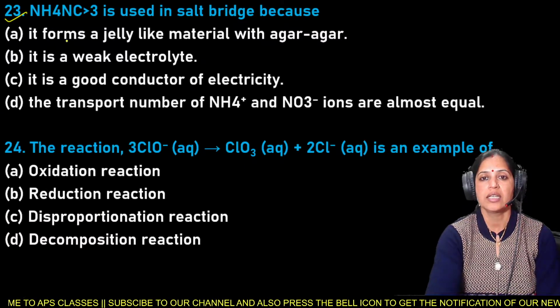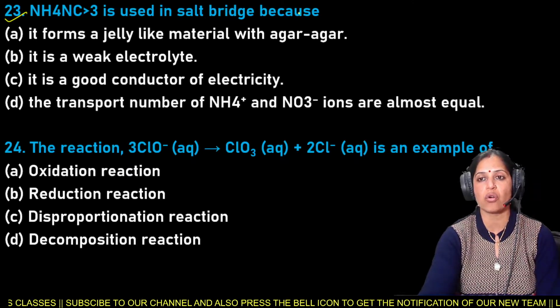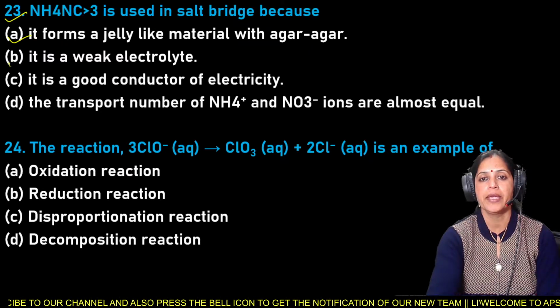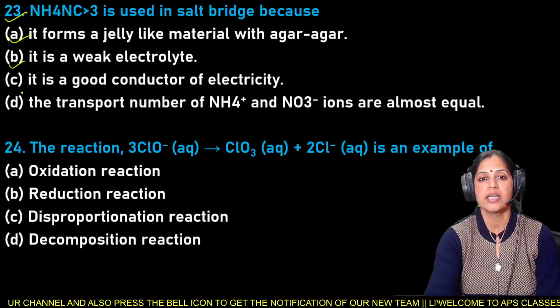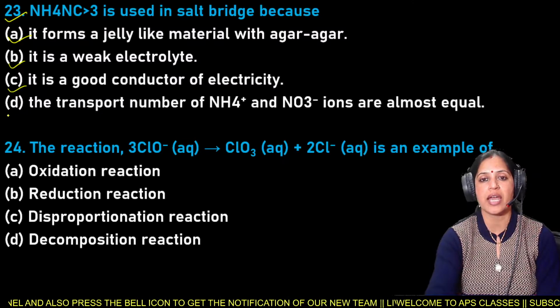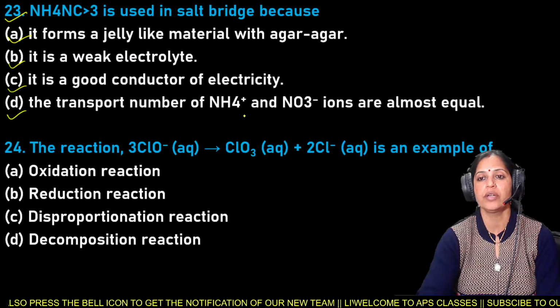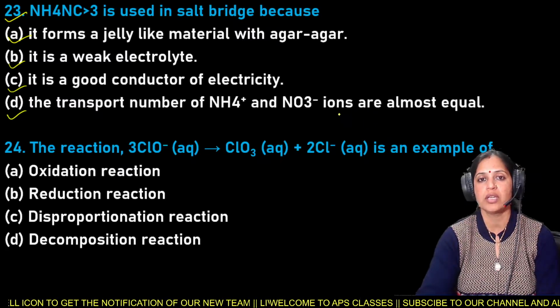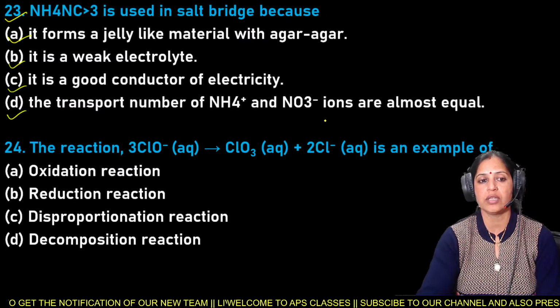NH4NO3 is used in salt bridge because it forms a jelly-like material with agar-agar. It is a weak electrolyte. It is a good conductor of electricity, and the transport number of NH4+ and NO3- ions are almost equal. So it is question number 23.